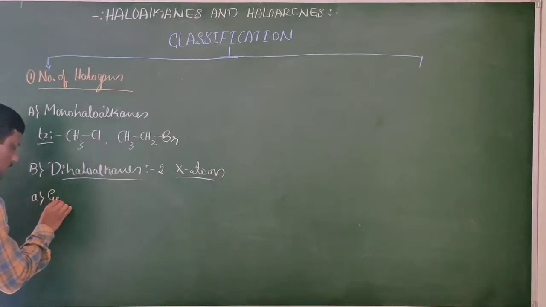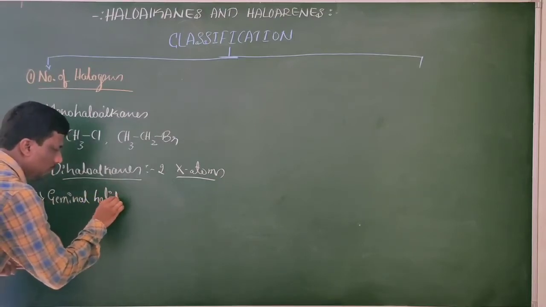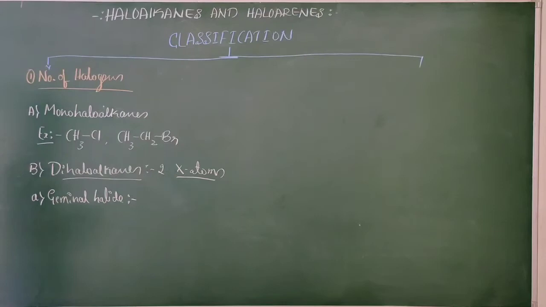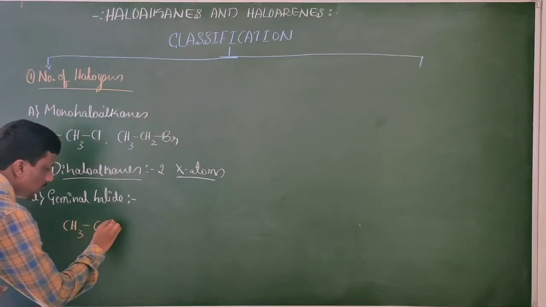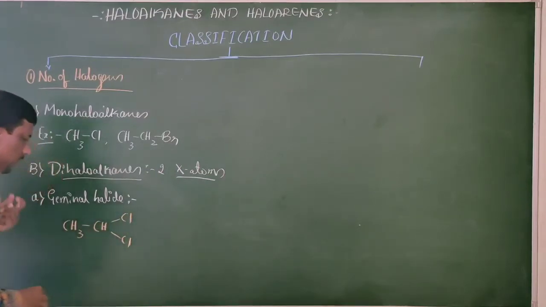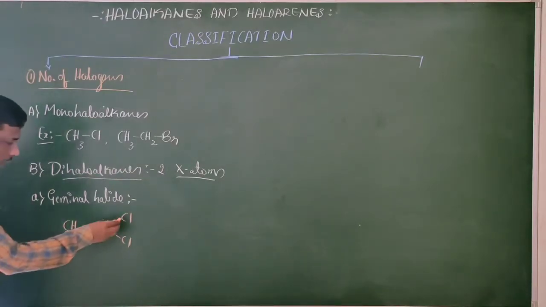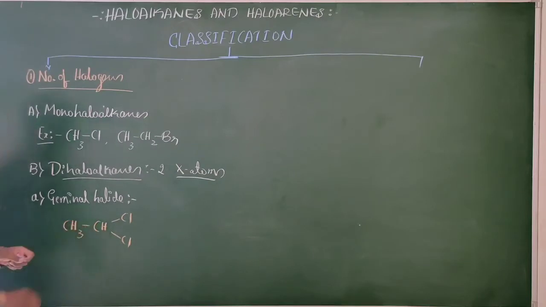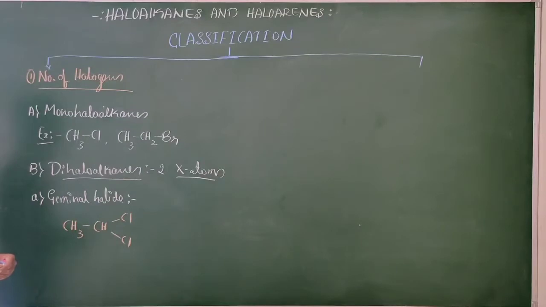First one is geminal halide. Example, see here, CH3CHCl2. What happened here? In geminal halides, the two halogen atoms are attached to the same carbon atom. If two halogens are attached to the same carbon atom, we call it a geminal halide.